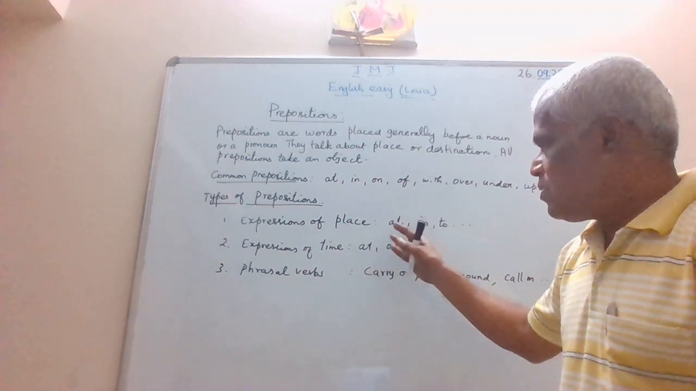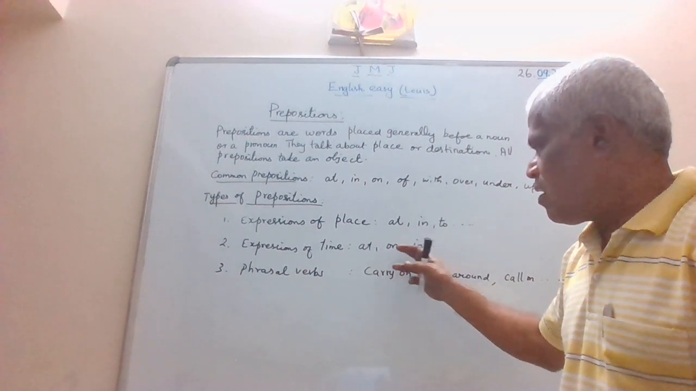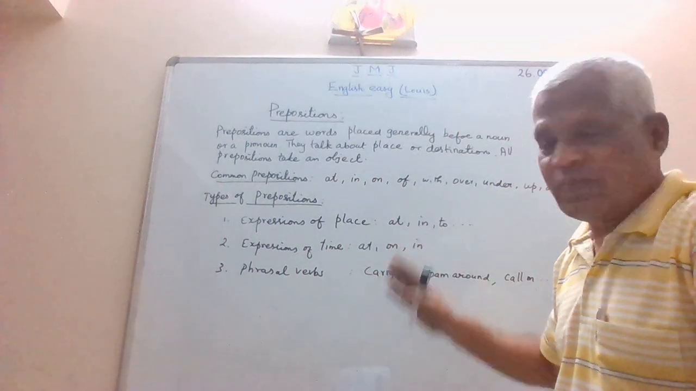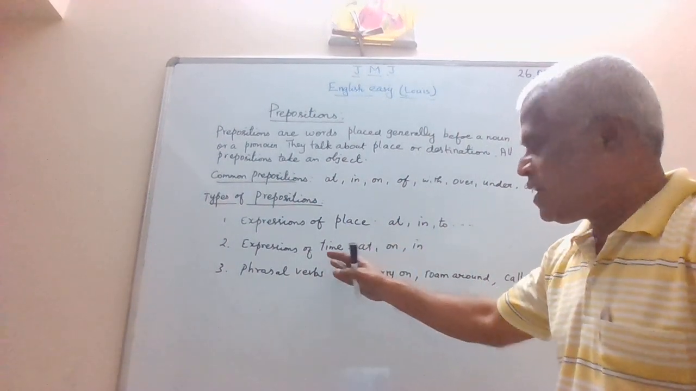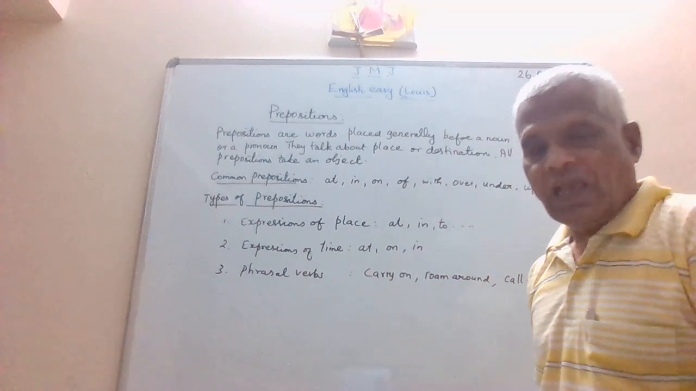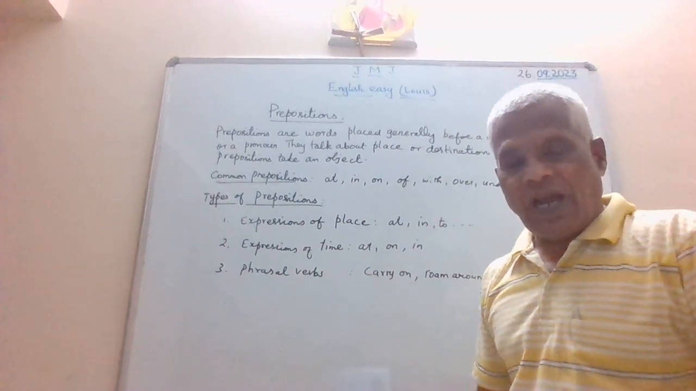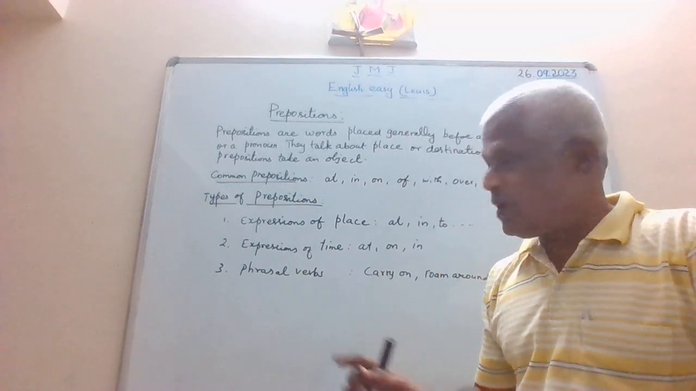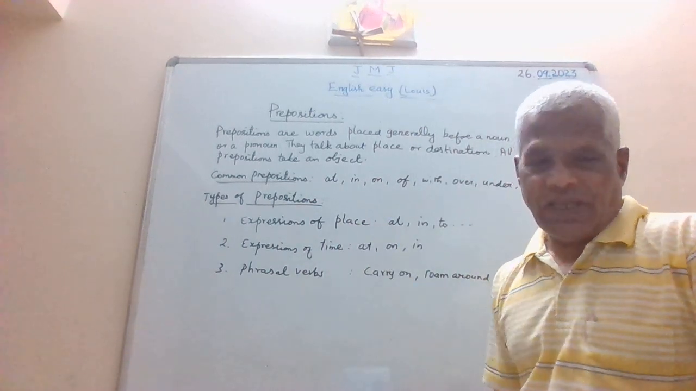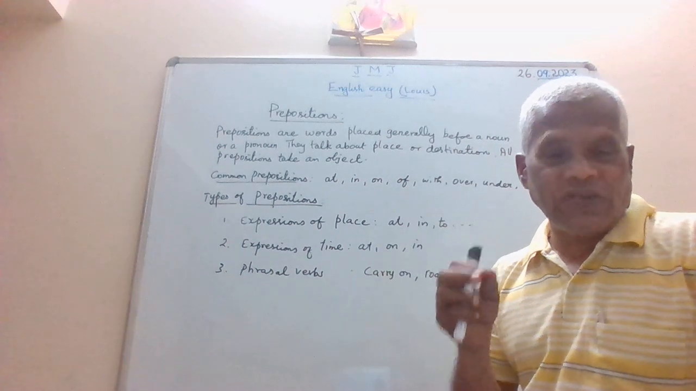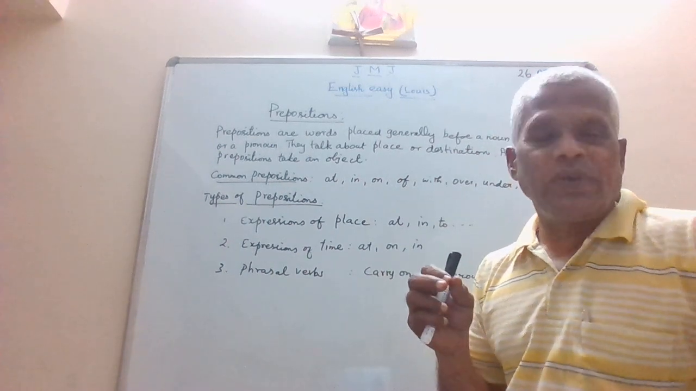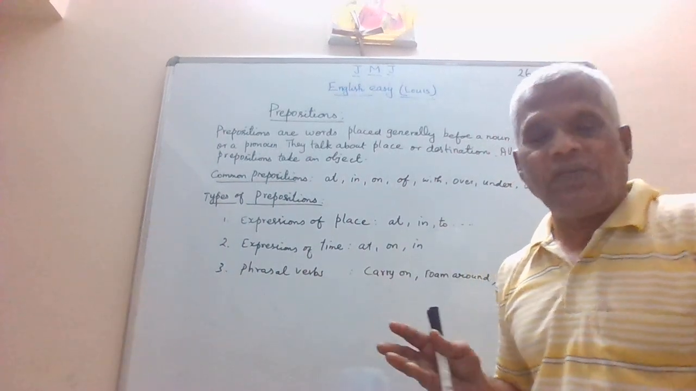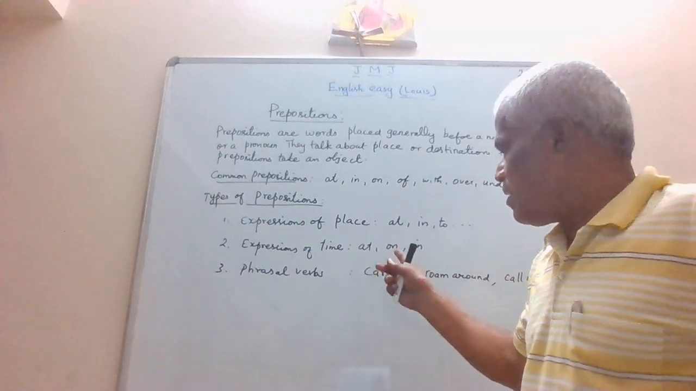Expressions of time. Similarly, you have the word in here also. On and at, same preposition. At, when you say time, I may reach at 12 o'clock. See, same preposition but referring to time, referring to place. That's why I said depending upon the usages, there are a few prepositions that can be used everywhere.